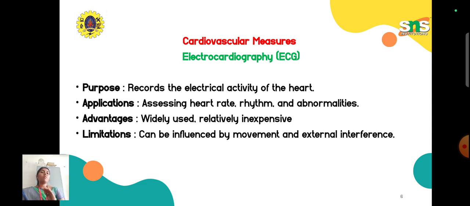In EEG we have more electrodes placed on the skull over the head. The comfort of the patient when taking a measurement is very important, and the comfort is higher in ECG measurements. The limitation is that, as we discussed in EEG, here also we have some external noise interference.